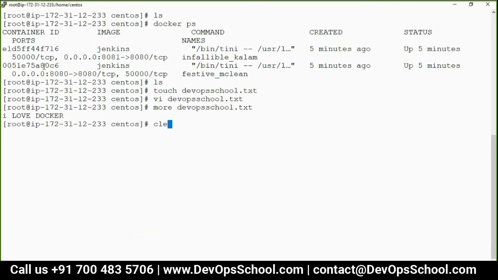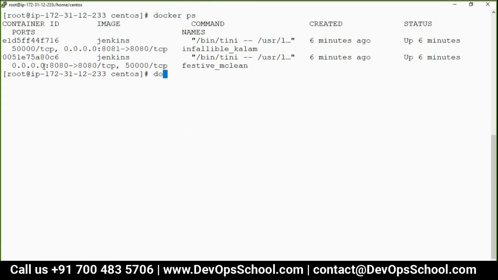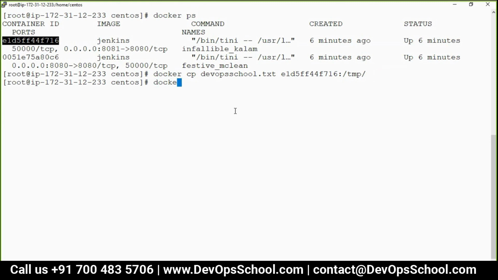Now I want to copy it inside a container. So how do you do that? That command is cp. For example, docker ps, docker cp, which file? DevOps school.txt. Which container do you want to copy to? Here. Where inside the container? I want to copy under the tmp location. Can I check? Exec container, more tmp.